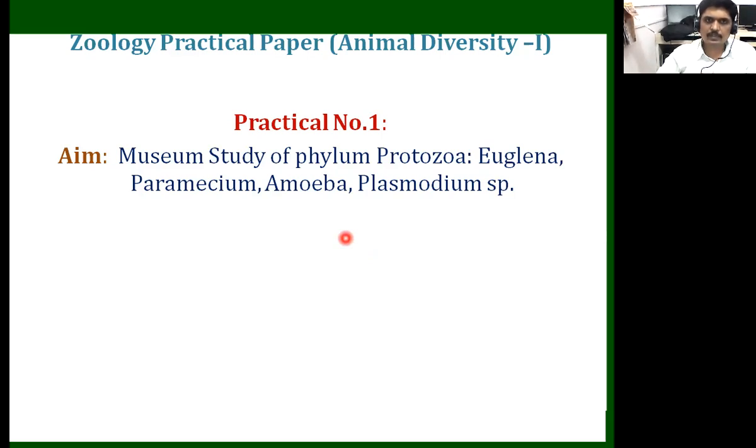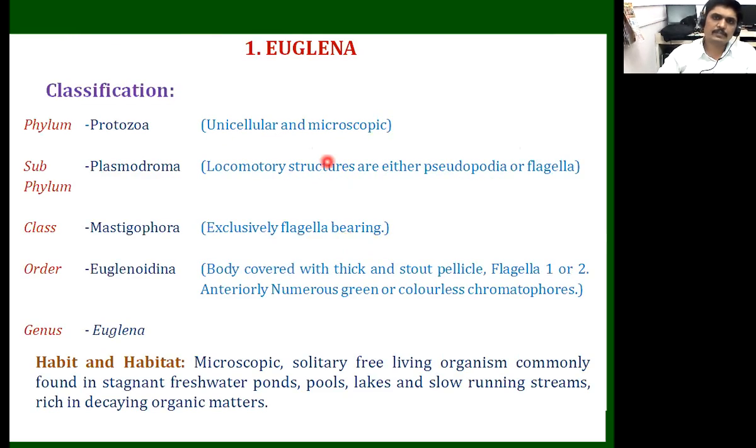So in today's practical we discuss these four examples that are included in this phylum Protozoa. The first example is the Euglena. Here we have to discuss the classification of Euglena.